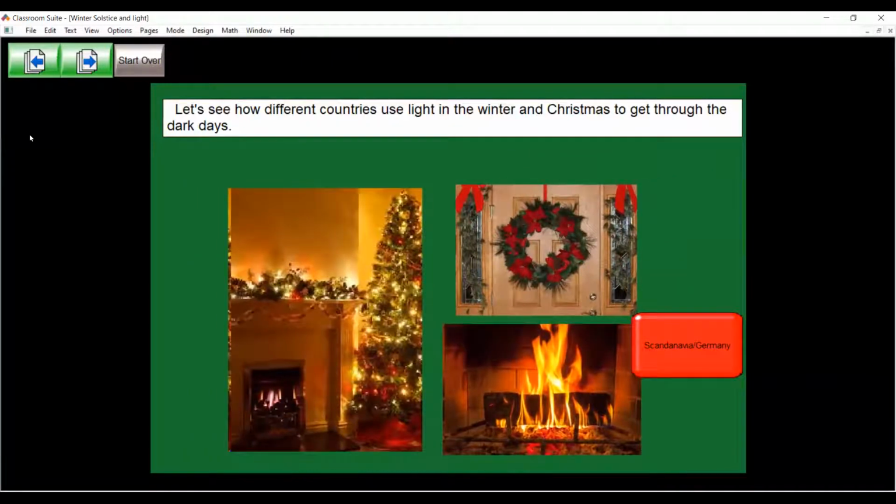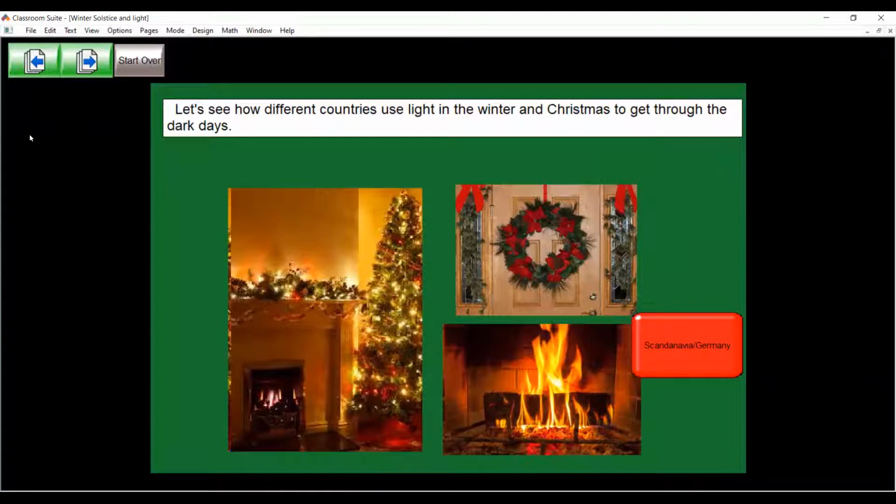Let's see how different countries use light in the winter and at Christmas time to get through the dark days. Yes, we'll probably look at just a couple of countries. When it gets darker so early and the sun rises so late and there's not as much light, sometimes it does affect people. It affects their mood, and people just are not quite as happy as when there's more light.